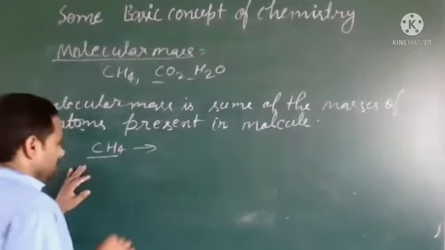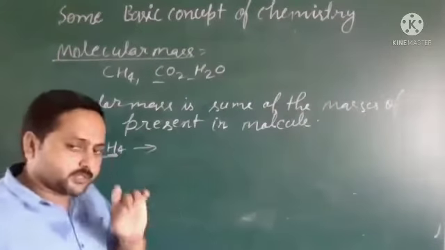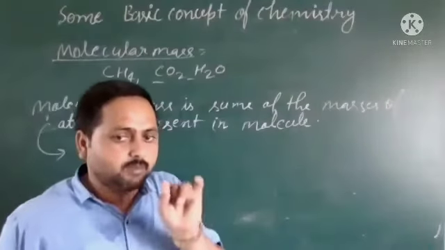Can you calculate? How many carbon? One carbon and 4 hydrogen. We have already calculated the atomic mass in atomic mass unit of carbon and hydrogen.